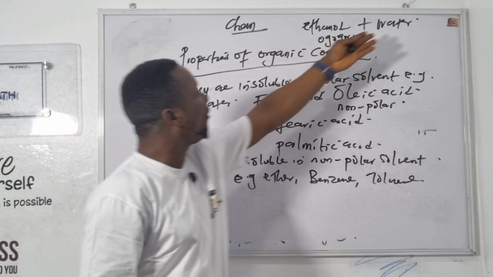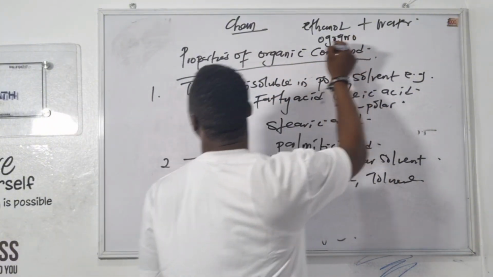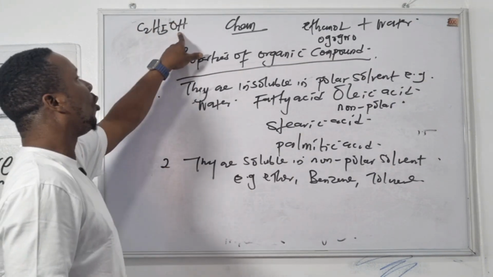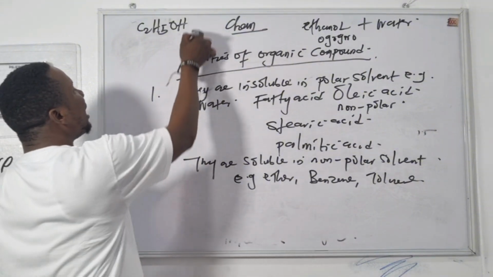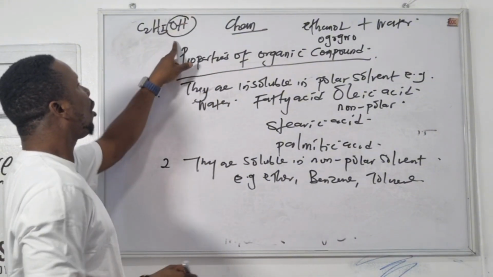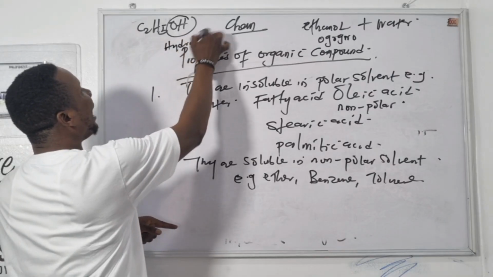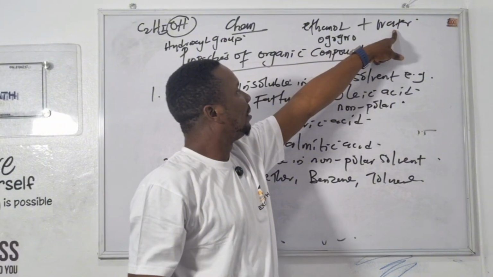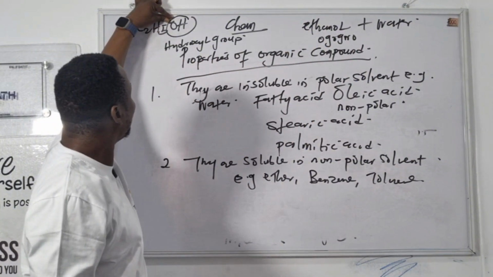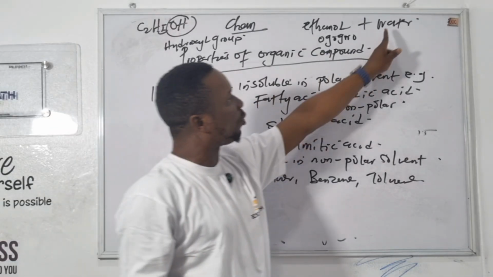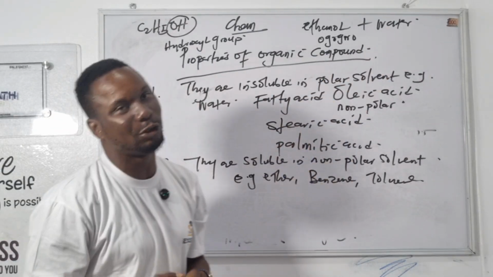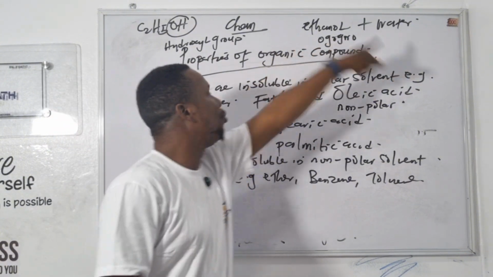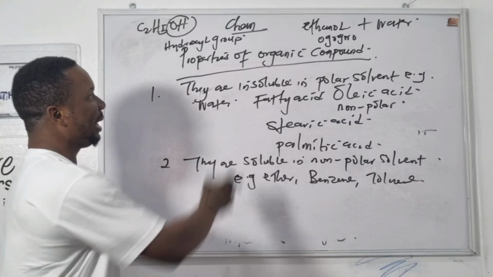What makes ethanol dissolve in water? The reason is that ethanol has the formula C2H5OH. It can also be called ethyl alcohol. Ethanol has a functional group called hydroxy group, which forms a hydrogen bond with water. So it is because of the hydroxy group, which links with the hydrogen found in water to form hydrogen bonding. So that's what brings about the solubility of ethanol in water. So that's the reason why ethanol can dissolve in water.